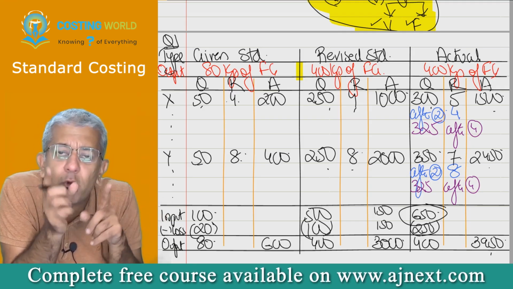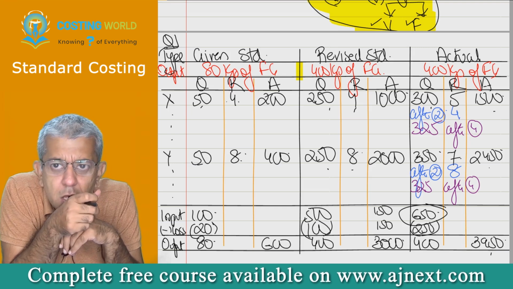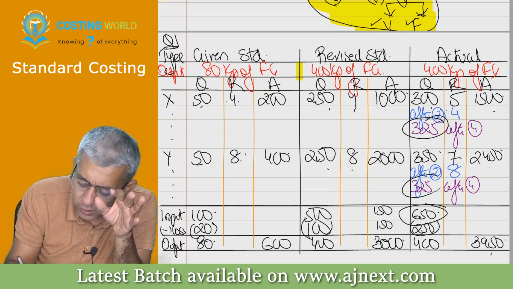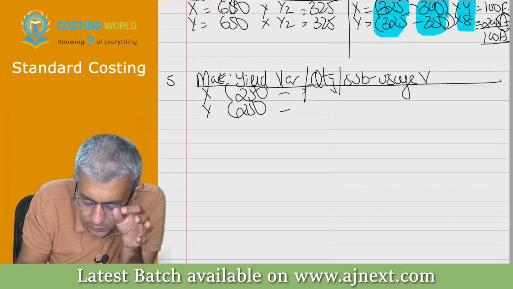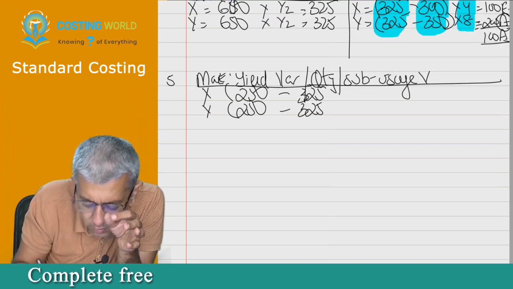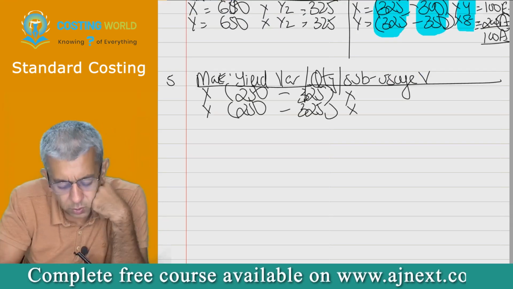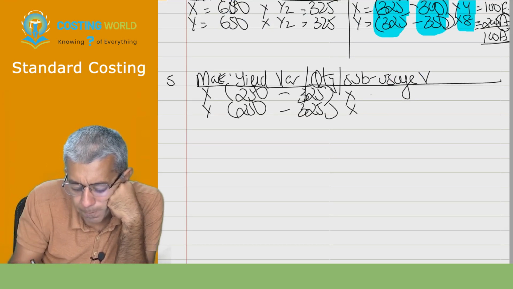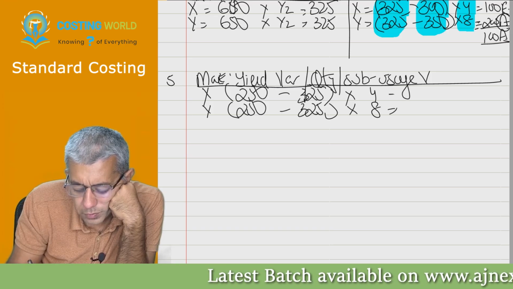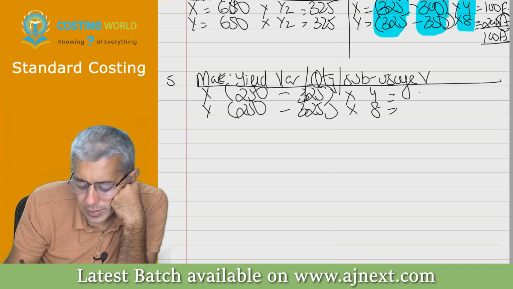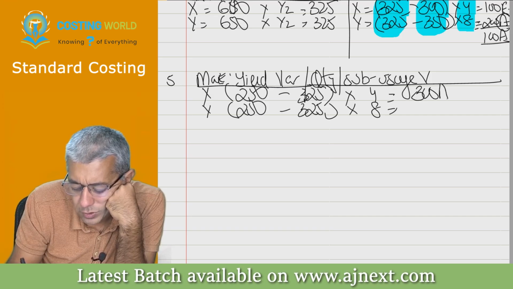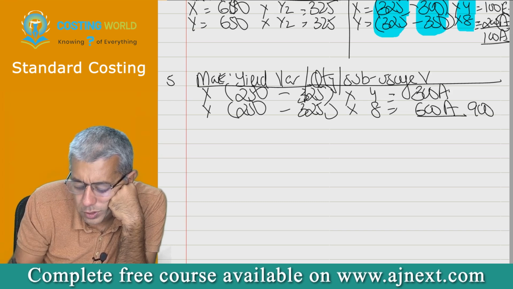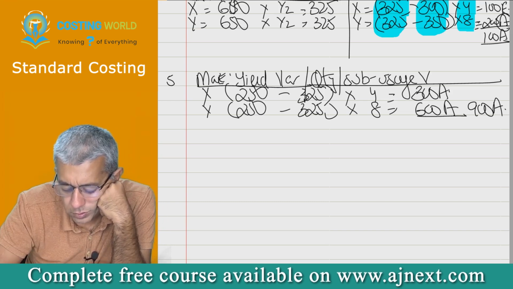Is this understood? I don't want to be blaming him for the ratio part. Beta, ratio part I have already tackled in which variance? Fourth variance. So keep the ratio constant. So you should keep ratio of 1:1 only. So in this particular case, 325, 325, multiplied by which rates, beta? 4 and 8. 75 into 4, 300 adverse. 75 into 8, actual is more, 900 adverse. Hmm, so 600 adverse, total is 900 adverse.